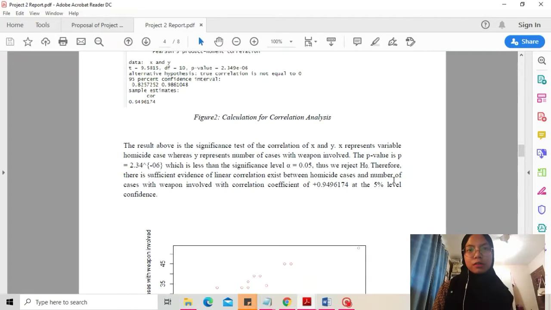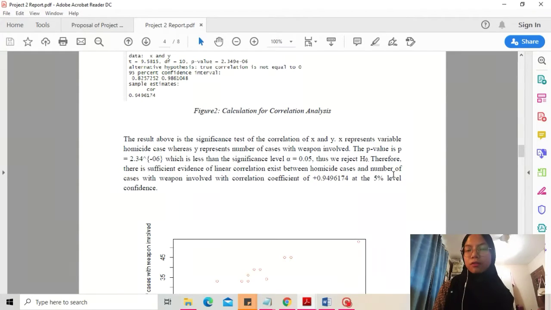For the conclusion, there is sufficient evidence that linear correlation exists between homicide cases and number of cases with weapon involved. The correlation coefficient is 0.9496174 at the 5% confidence level.